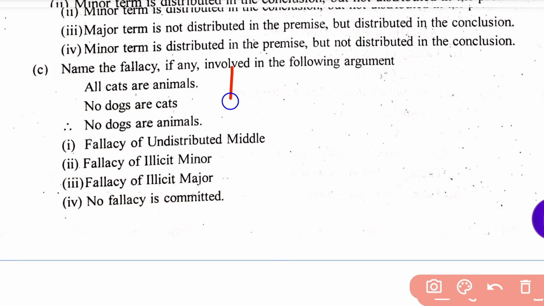Find out the fallacy from this argument: fallacy of undistributed middle, fallacy of illicit minor, fallacy of illicit major, no fallacy is committed. So you have to find the fallacy here, dear students. The right answer is option three, fallacy of illicit major. This should be your right answer. Okay, next question.